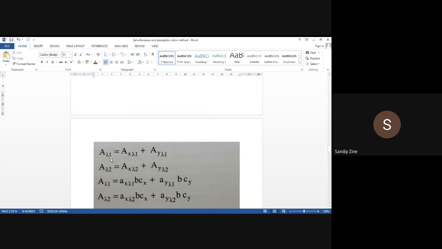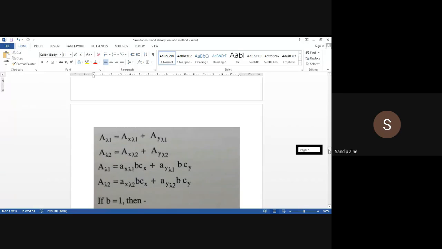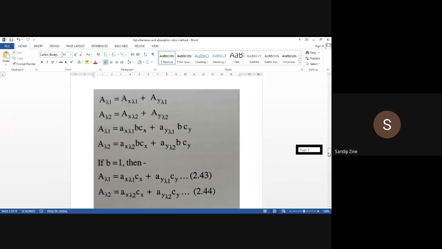This wavelength 1 equation we will write in Lambert-Beer's law form. Capital A is equal to what? Absorptivity times path length times concentration, and similarly absorbance of Y at wavelength 1 is absorptivity times b times Cy. Now, if the path length is equal to 1, then we modify it and write the plain equation by removing the path length.